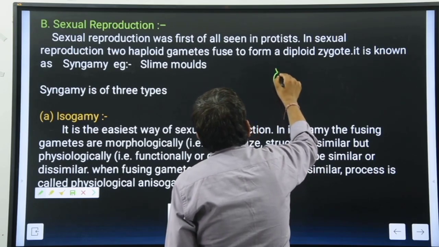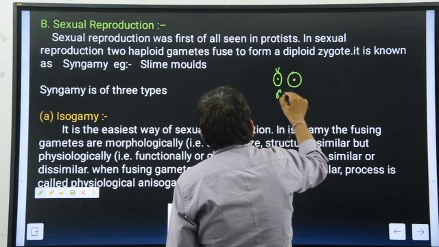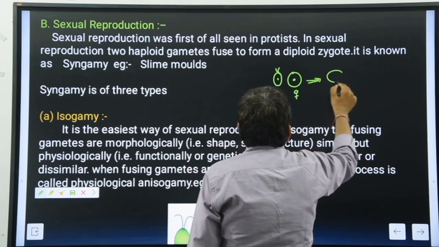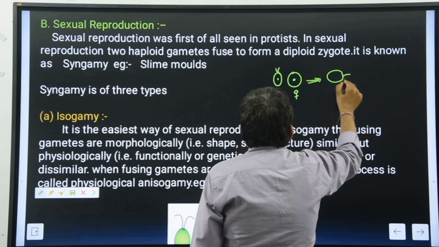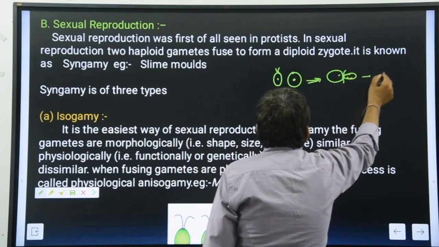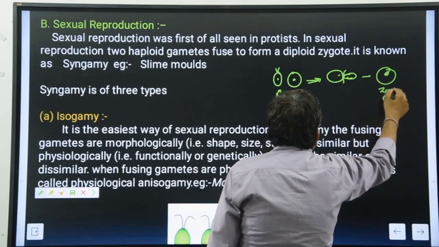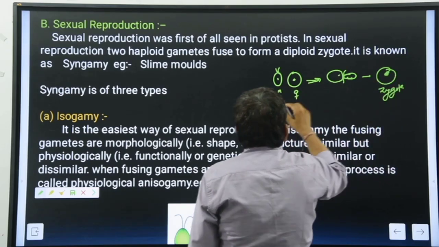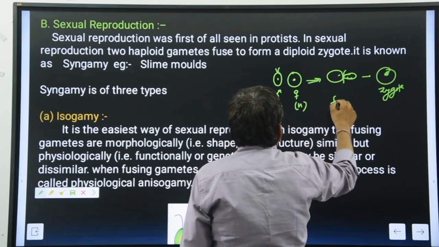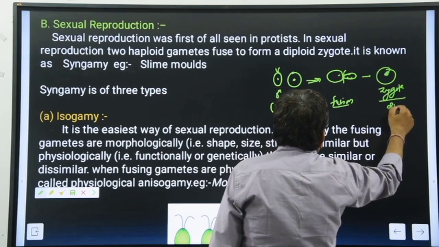One is known as the male, one is known as the female. It is a male and a female, and then they fuse together and make a zygote, and this zygote is 2n. The gametes are n, haploid, and the fusion is called syngamy, and then it makes the zygote. It is always diploid.